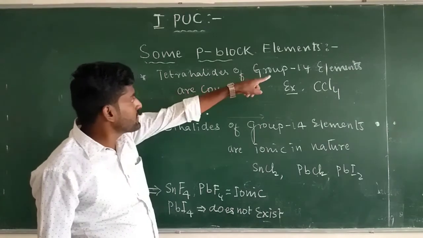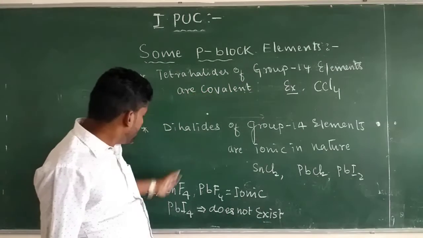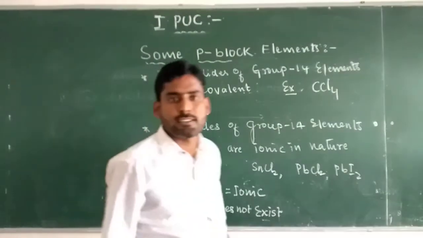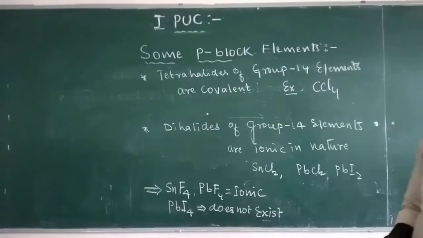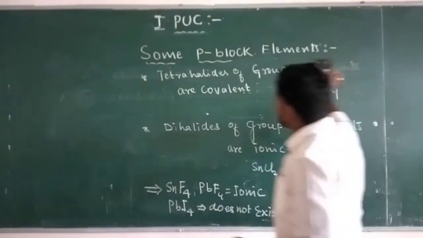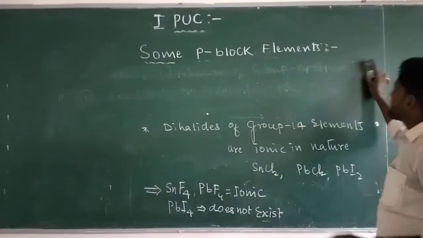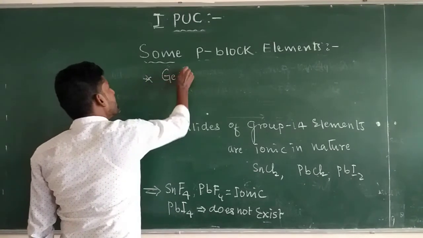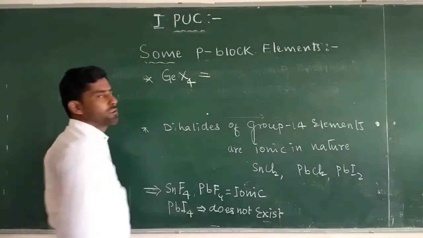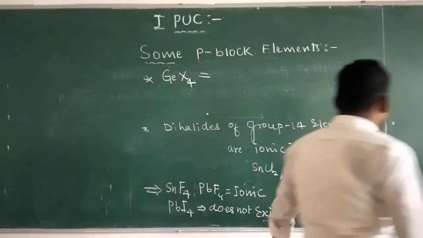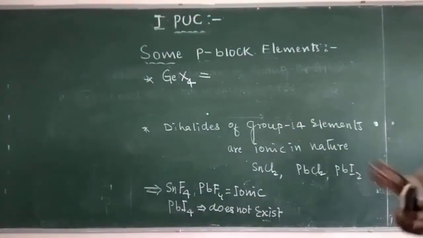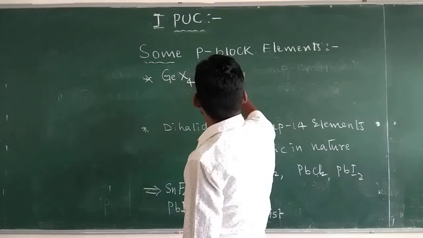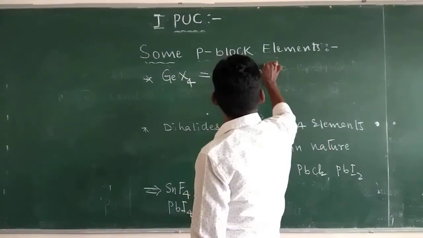Tetrahalides of group 14 are covalent in nature, but SnF4 and PbF4 are tetrahalides that are ionic in nature. GeX4, the germanium tetrahalide, is covalent and stable.